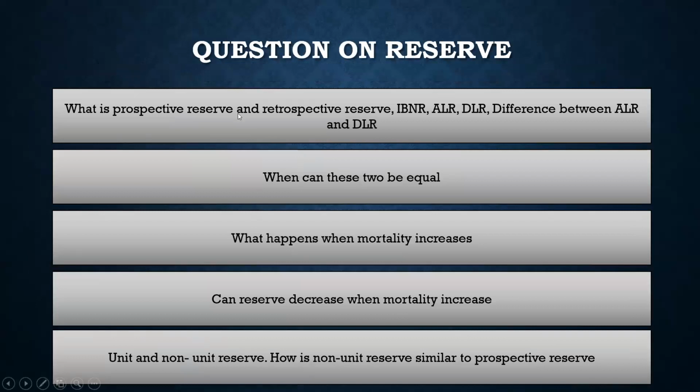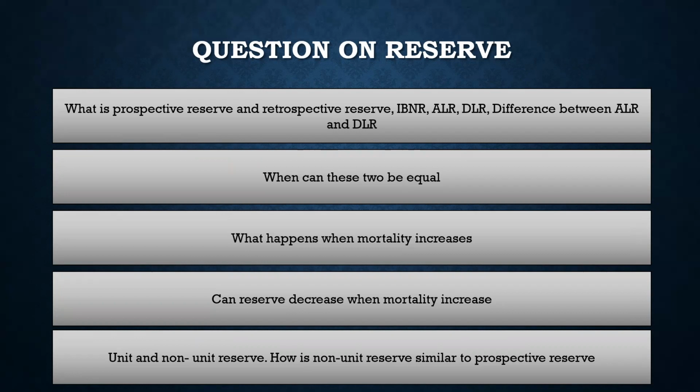So question on reserve: what is retrospective reserve and prospective reserve? IBNR, ALR, DLR, difference between ALR and DLR, right? So prospective reserve is something when we look in the front, like today, 31st December 2022, if we are considering the cash flows of 31st December 2023 and 24 and 25 and onwards, and then discount it, that will give us the prospective reserve. Prospective means looking at the future.